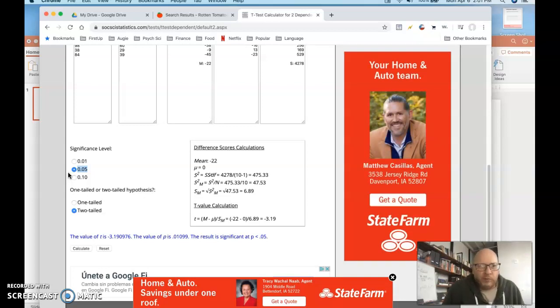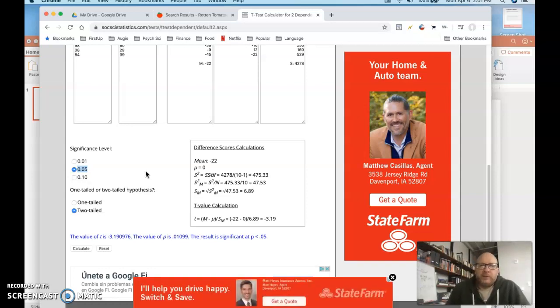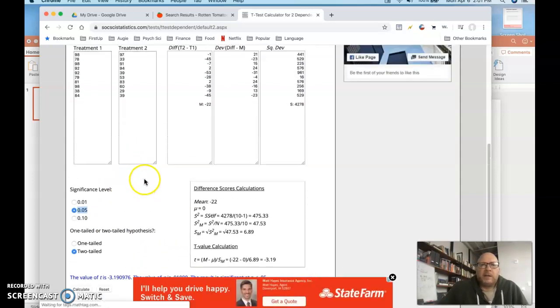0.01 is a pretty good bet. All right. Now, the next thing we need to do is figure out Cohen's d, and we need to make sure we have the basic descriptive statistics. So for that, I'm going to go to Google Sheets. I'm just going to show you real quick how that works.